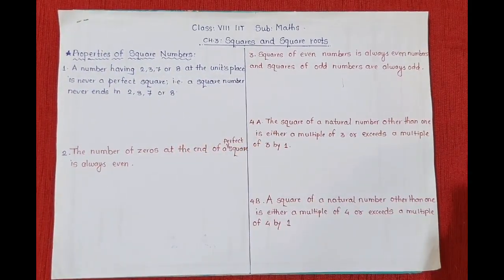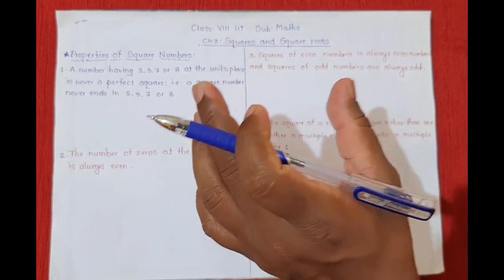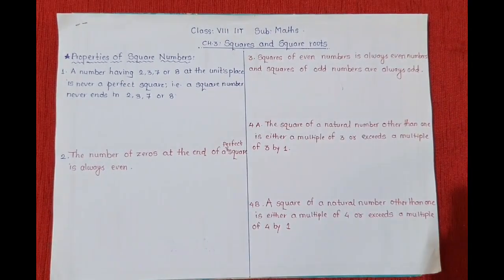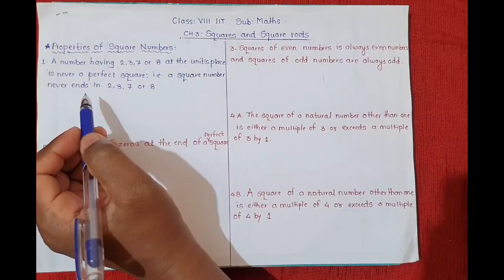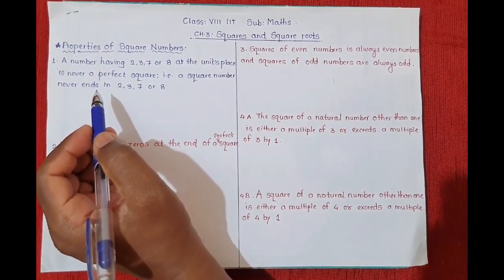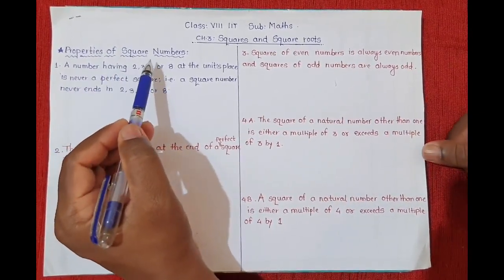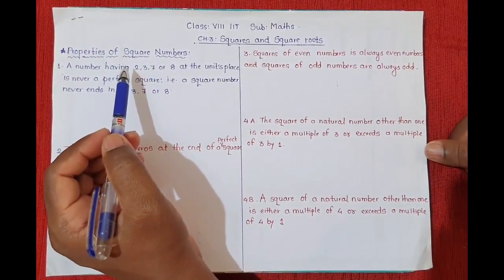In the textbook, you can see the chart or table of square numbers. In that table, you will observe some specific patterns. They are said to be properties of square numbers. So, which are those patterns?